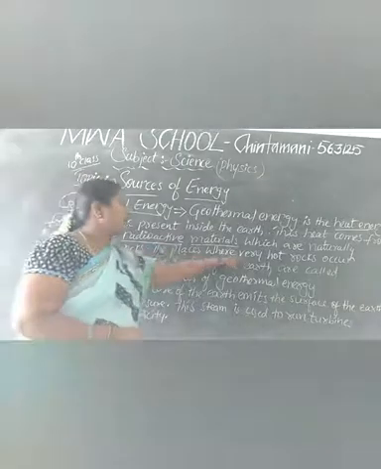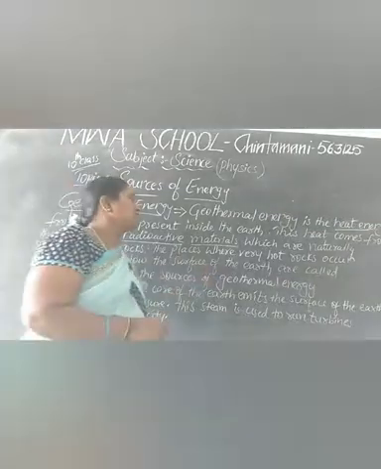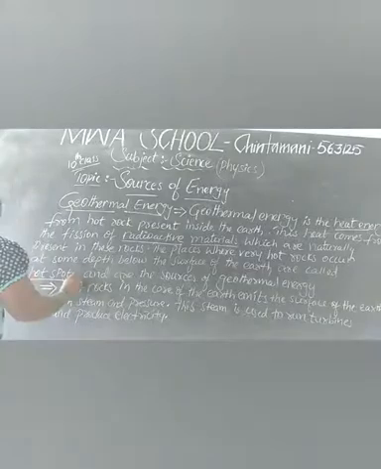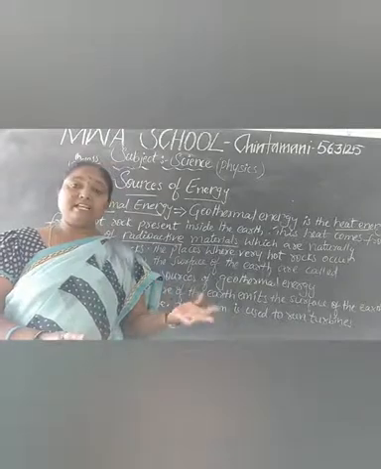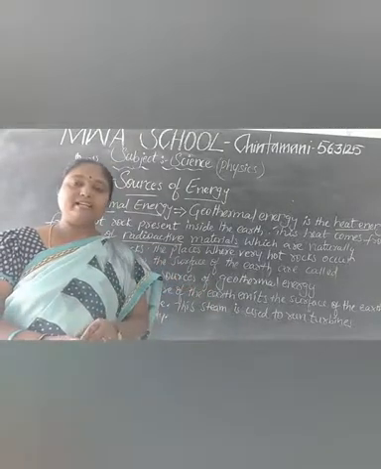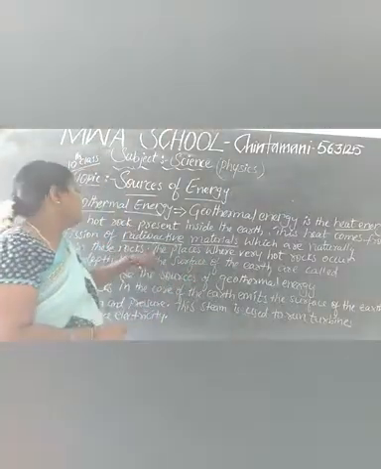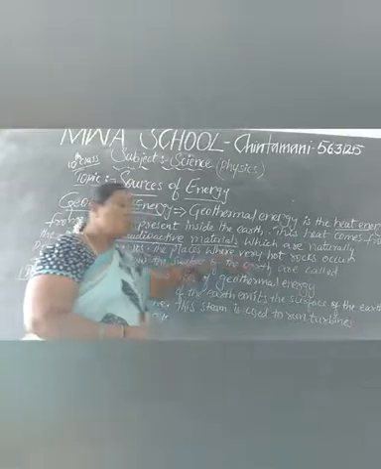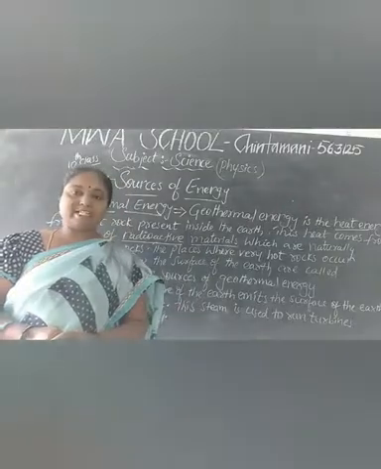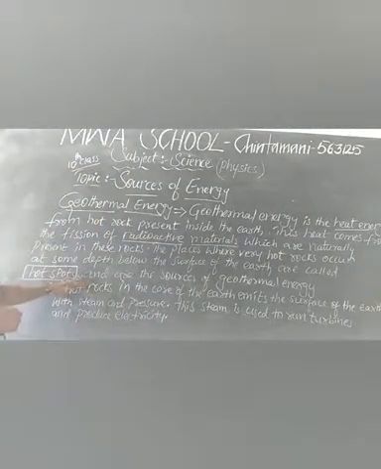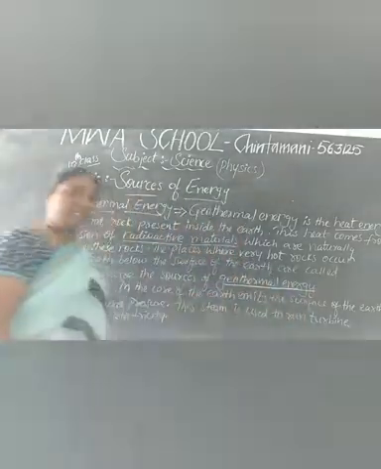The places where very hot rocks occur at some depth below the surface of the earth are called hot spots. This is very important for your 1 mark, children. The question may arise: what do you mean by geothermal energy, or what are hot spots? The places where very hot rocks occur at some depth below the surface of the earth are called hot spots, and these are the sources of geothermal energy.